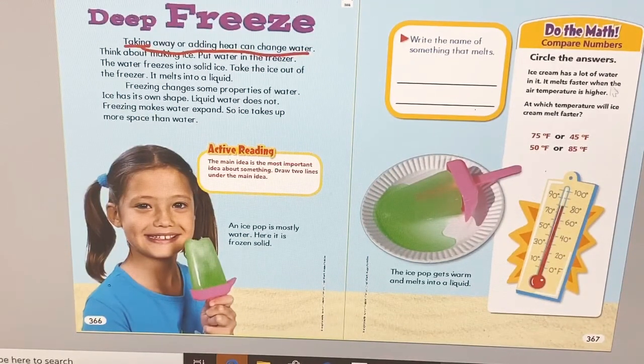So, at which temperature will ice cream melt faster? If it's 75 Fahrenheit or 47? If I need a greater temperature to melt, it definitely will be the greater number. So, which number is greater, 75 or 45? Yes, 75. Excellent. Is it 50 Fahrenheit or 85?